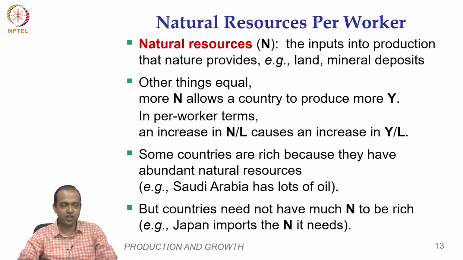An increase in N by L causes an increase in Y by L. If you look across the globe, some countries are very rich in natural capital, like Saudi Arabia, which is rich with oil. Many African countries also have huge deposits of minerals, but there are countries which are rich but do not have that many natural resources, like Japan. They can import these natural resources from other countries.